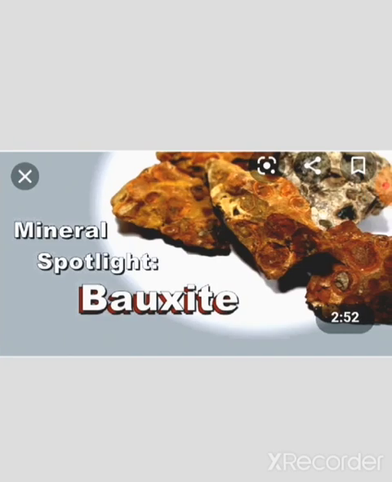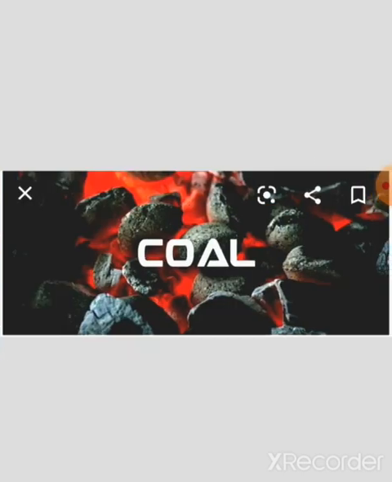Now let us discuss bauxite. Bauxite is the main source of aluminum. India has abundant reserves of bauxite. India estimated 348 crore tons of bauxite in 2010. About half these reserves are in Orissa, Andhra Pradesh, Gujarat, Chhattisgarh, and Maharashtra. Large deposits are found in Kalahandi, Koraput, Sambalpur of Orissa, Visakhapatnam district of Andhra Pradesh, Surguja, and Korba district of Chhattisgarh.